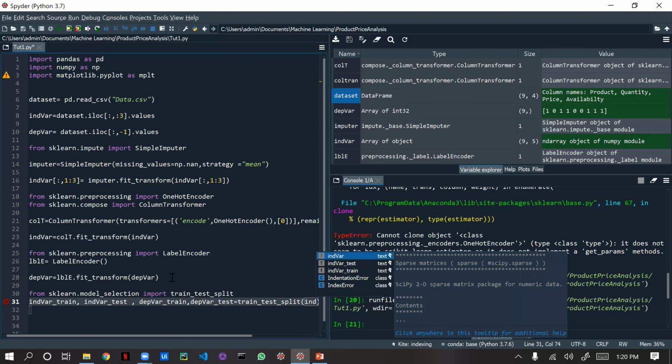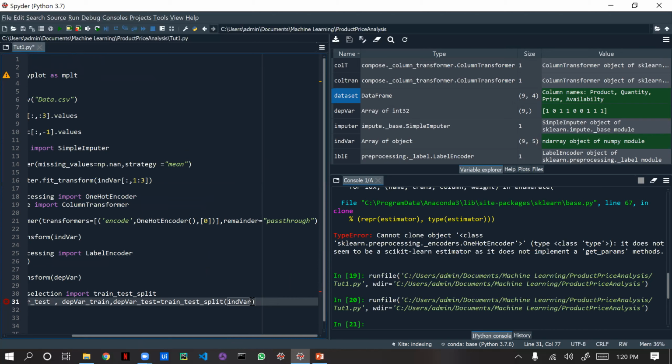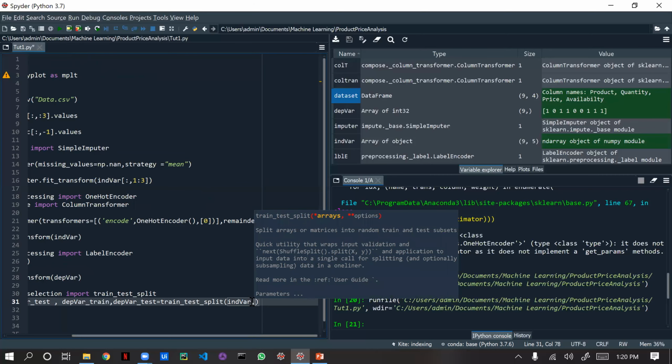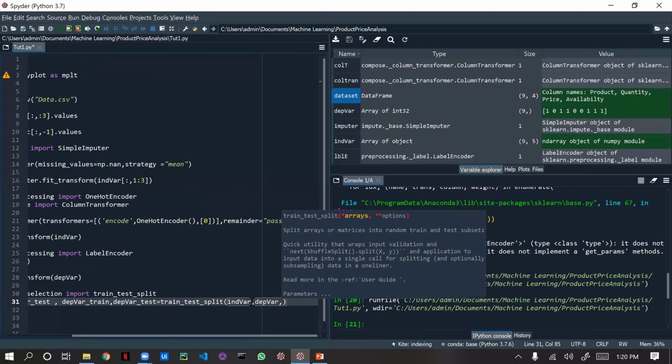The first variable is the independent variable. We have data in the independent variable, right? So now we are going to assign this data to independent train and independent test. So independent variable comma dependent variable, both the variables. And what is the test size? As I told you, I'm going to give only 2 data for testing.